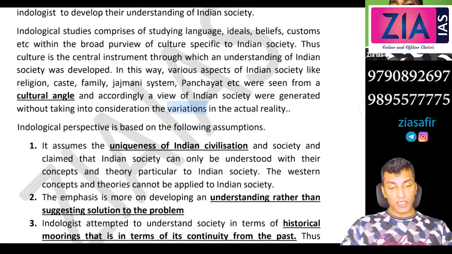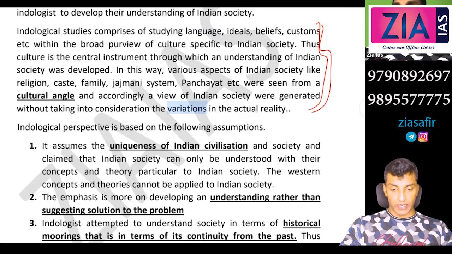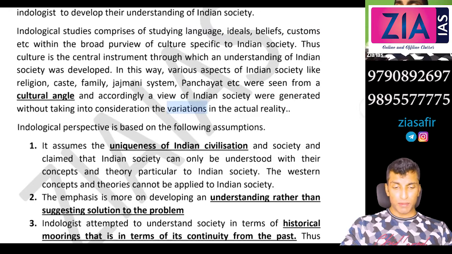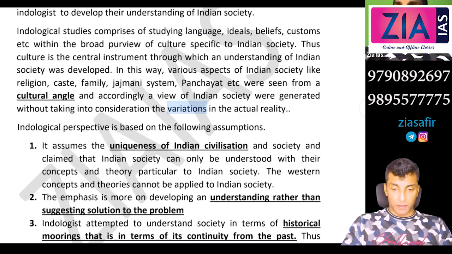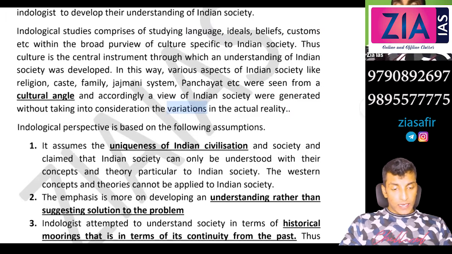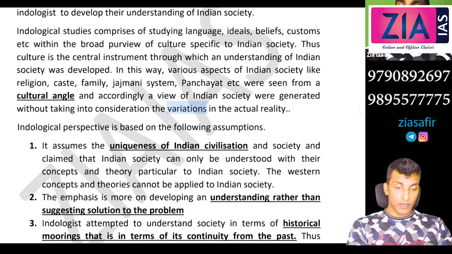Thus, culture, these miscellaneous topics we will leave, and we can cover them later. Anytime I can cover it in the app, or we can cover it after the prelims also. So those are miscellaneous topics that nobody can actually cover from the class. So thus culture, this is very important.